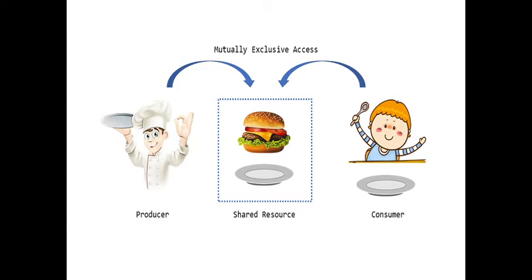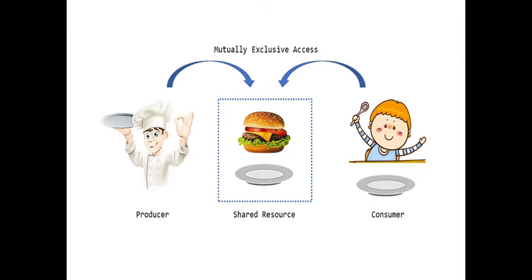And for the second problem, we will take the example of a normal restaurant. There only limited food is provided. The chef, the producer, will be putting only 3 items on the table, for which the customer has paid the bill. Now the customer has taken all 3 items and finished. Now the customer still wants more food items, but the producer is not giving them because in this restaurant you have to pay for everything, and the consumer is not having money and is not paying anything, so the producer is not giving anything.